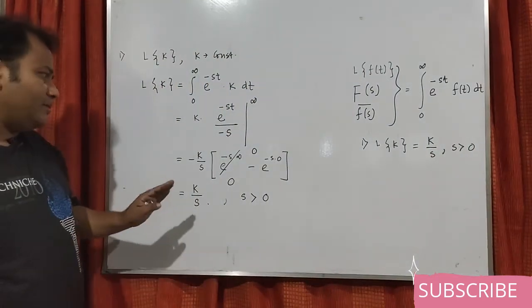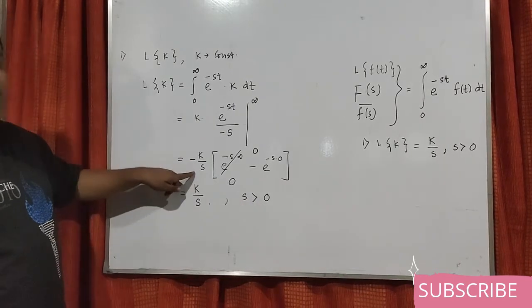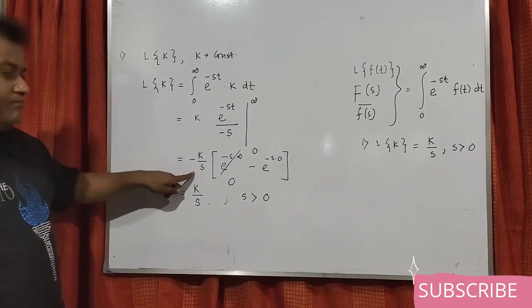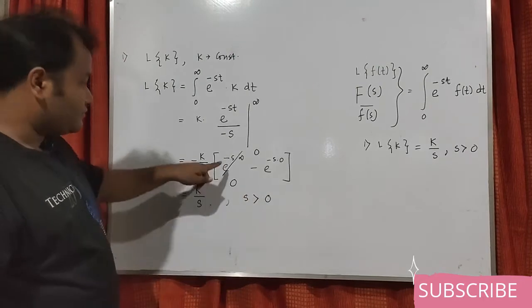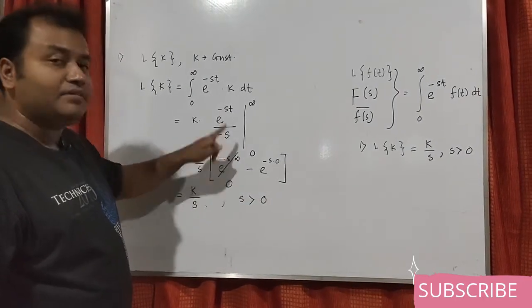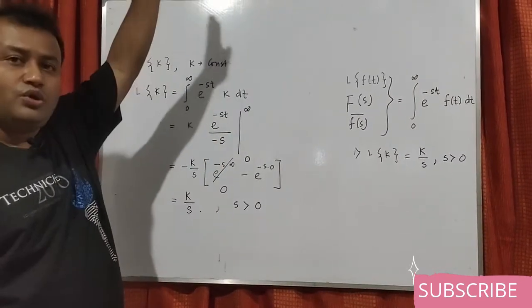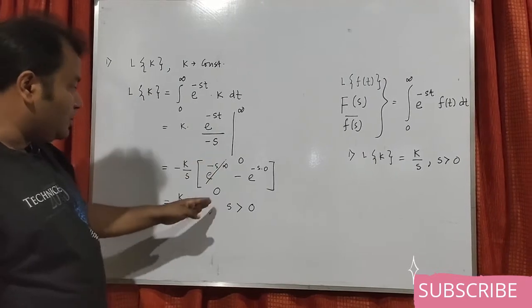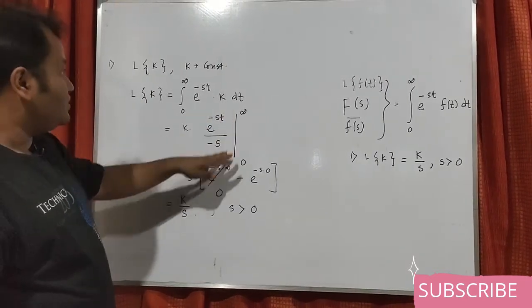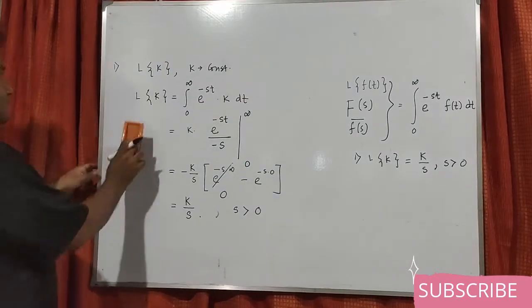I hope I was able to make you understand why, if s is 0, then the denominator will be 0, so there is a problem. If s is negative, then minus s will become plus s, so this power will become plus infinity. So e to the power plus infinity means it will go to infinity directly, so we will not get this 0, and the problem will be there. So in this case s has to be greater than 0.